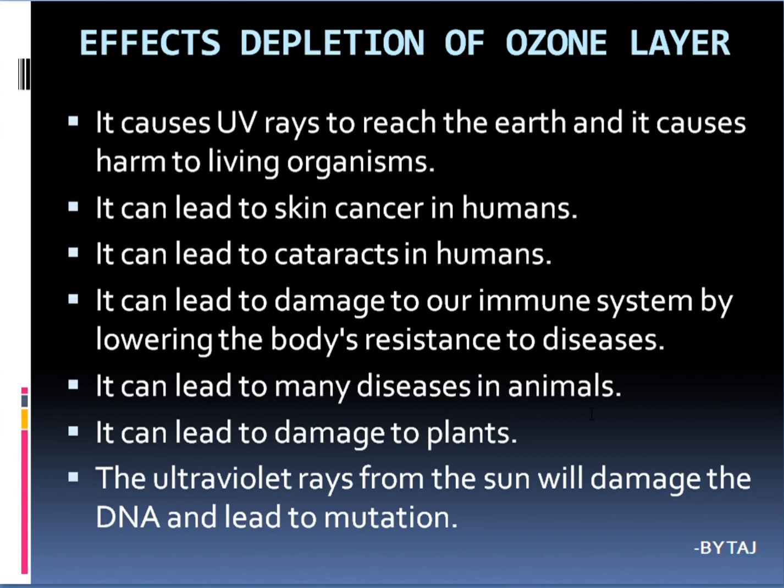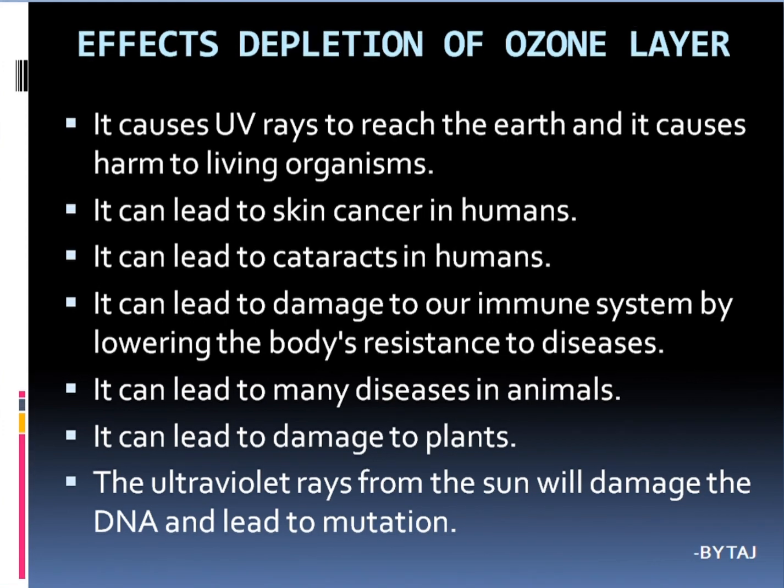So not only humans and animals, it will also lead to many diseases in plants. The ultraviolet rays from the sun will damage the DNA and lead to some kind of mutation. These are all the main effects of ozone layer depletion. So these are some of the controlling measures of ozone layer depletion.